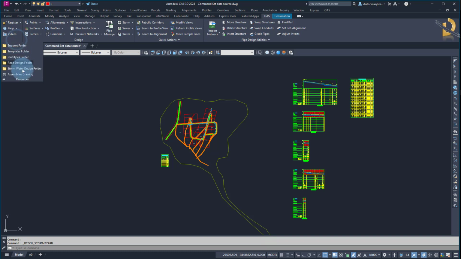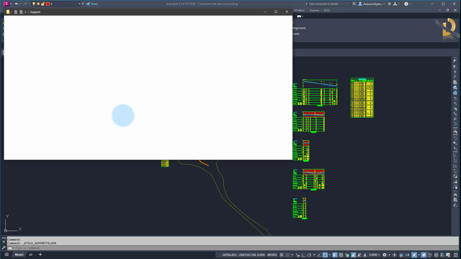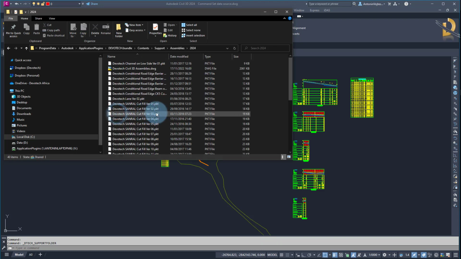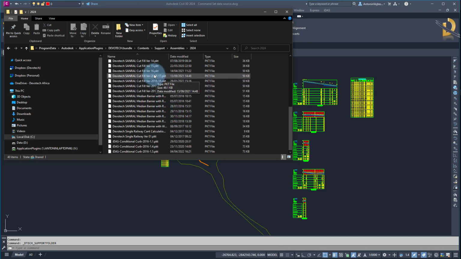If you go to resources, you can go to the support folder, and then under the assemblies, there is a new SANRAL Cut fill subassembly version 20. This is the new version which will work on Civil 3D 2018 up to 2024.